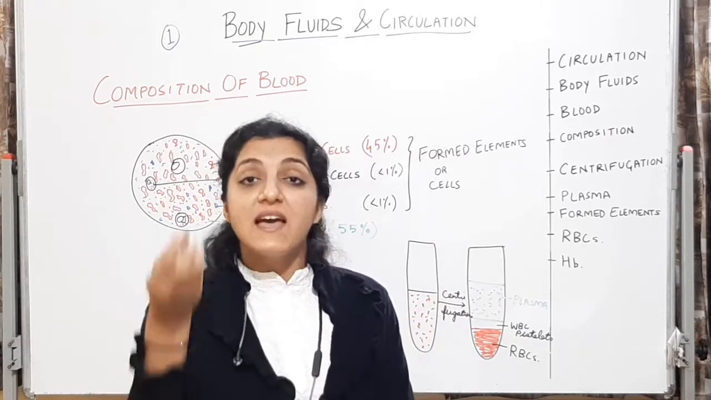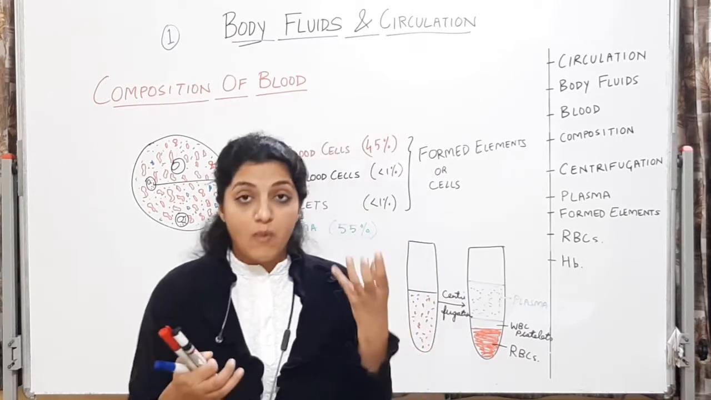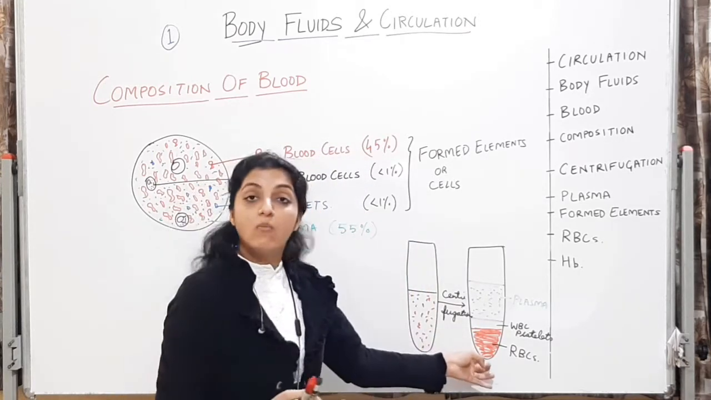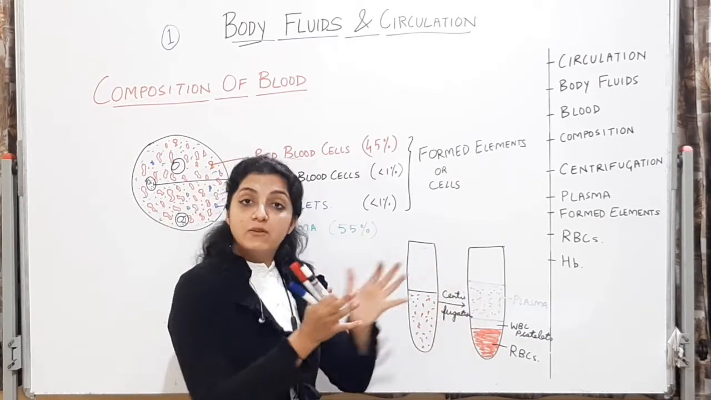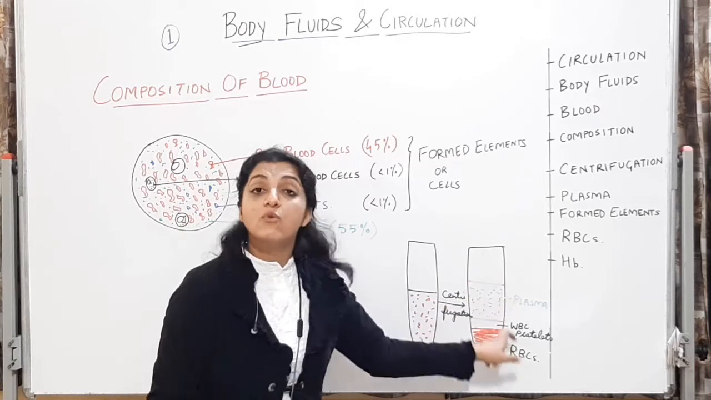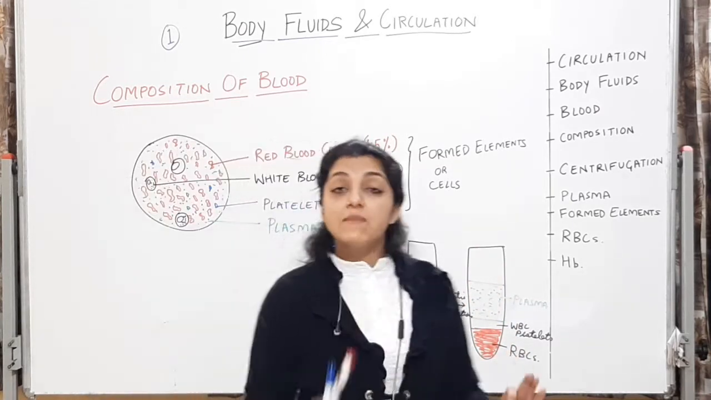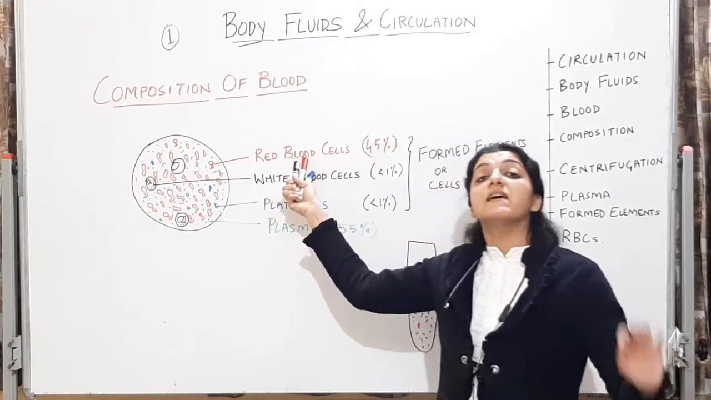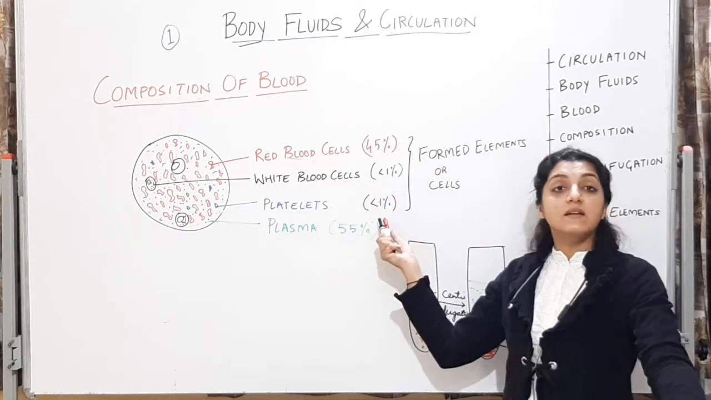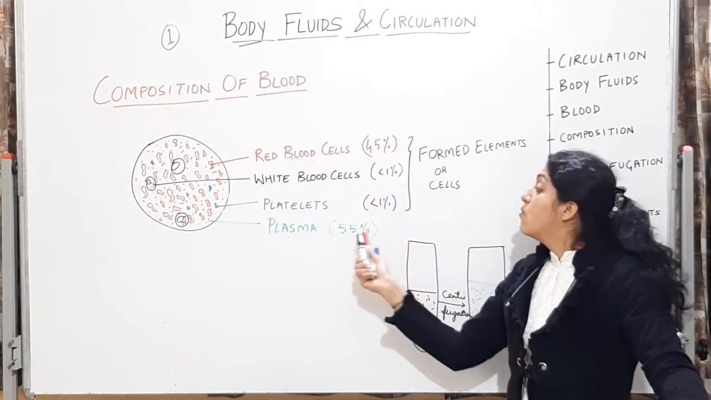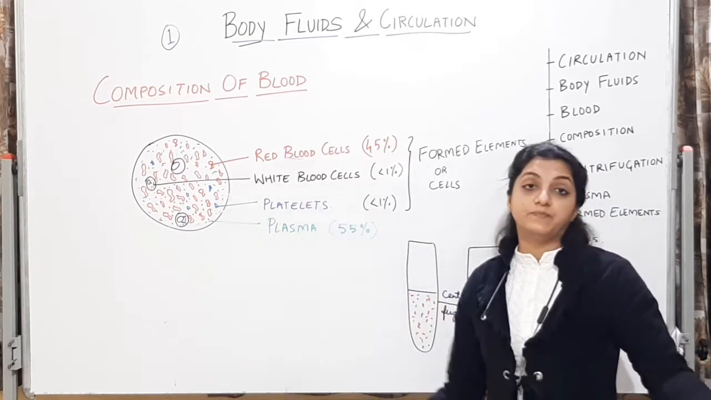Now, whatever is heavy will come to the bottom. RBCs are present in great abundance, so their weight will be more. They will come to the bottom. Above them you will have the WBCs, which will be together, and above that you will have this fluid, that is plasma. So you have to remember that RBCs are the most abundant cells. WBCs and platelets are very few, less than 1%. And then you have the plasma, which makes around 55% of the blood.